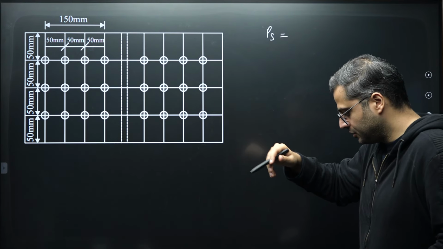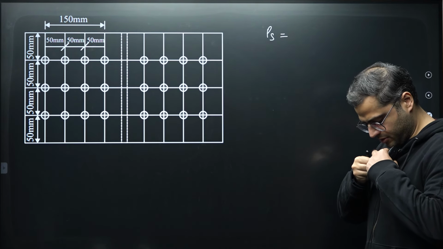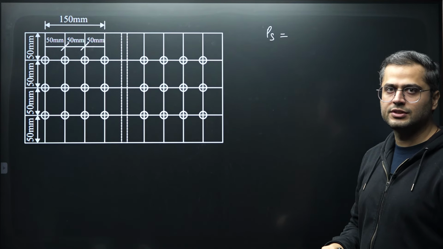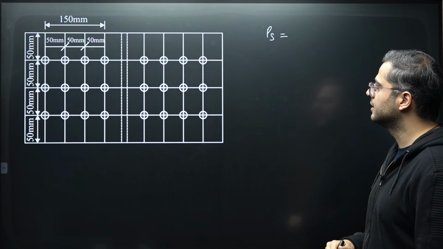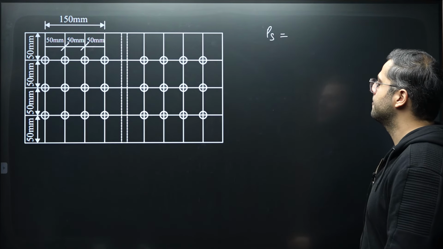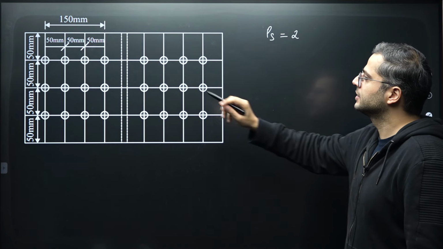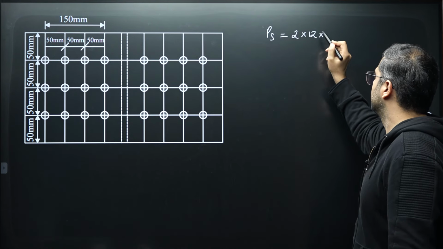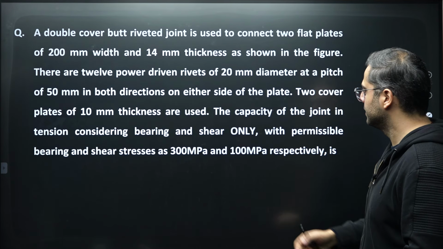It's a double cover butt joint, and you have to consider all the bolts together. All the bolts will also individually be under double shear, so I'll be multiplying by 2 for double shear. How many bolts are there on one side? 12 bolts are there. So 12 multiplied by the permissible shear stress, that will be 100 MPa. It is given to us in the question.